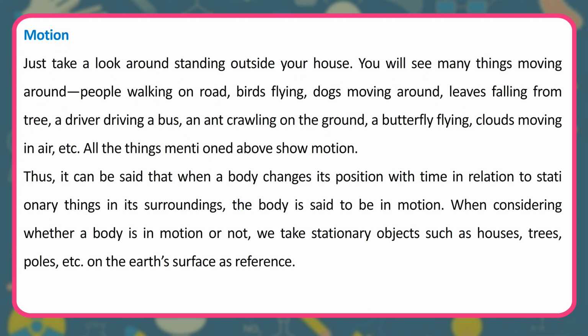Thus, it can be said that when a body changes its position with time in relation to stationary things in its surroundings, the body is said to be in motion. When considering whether a body is in motion or not, we take stationary objects such as houses, trees, poles, etc. on the Earth's surface as reference.